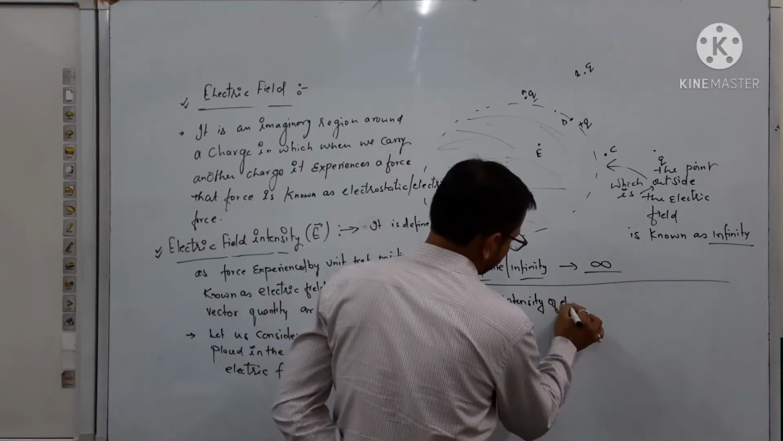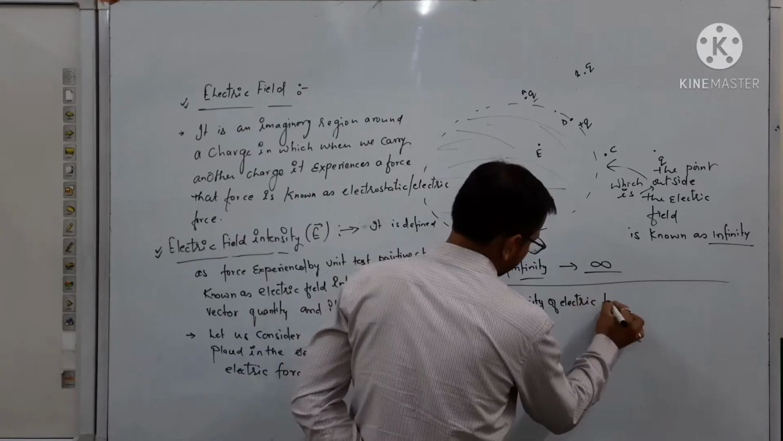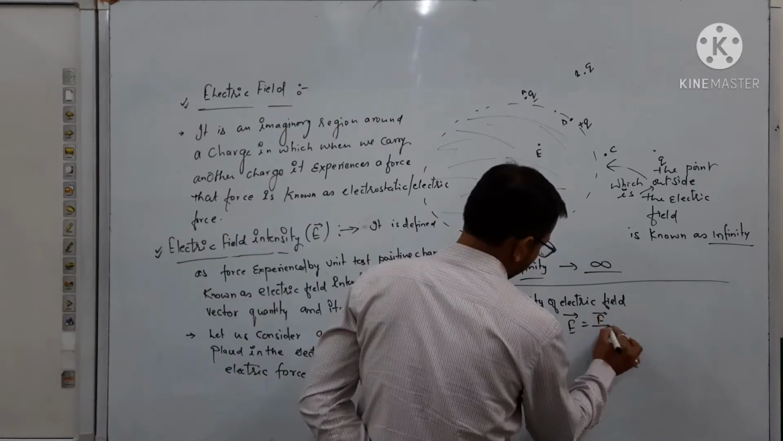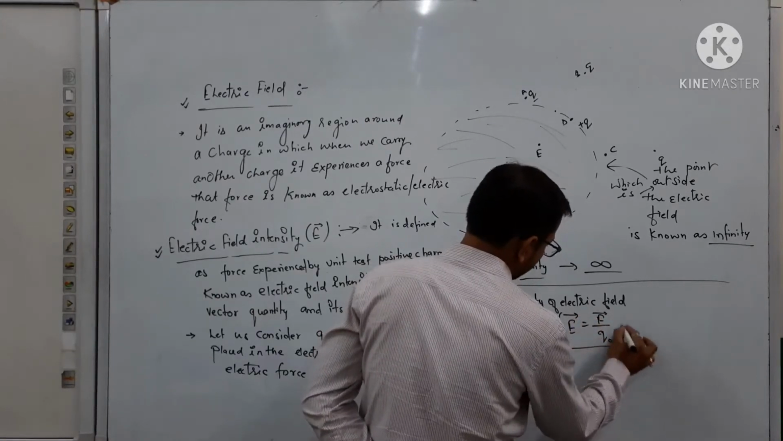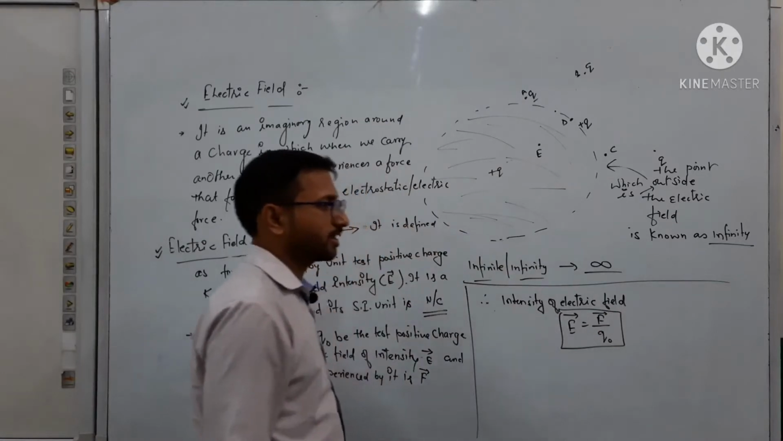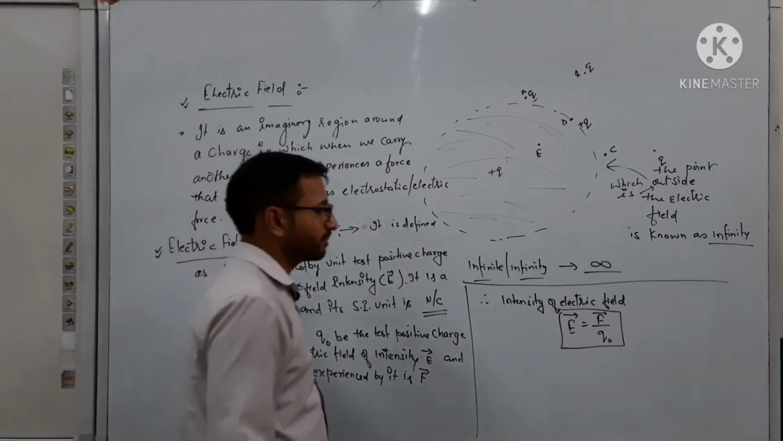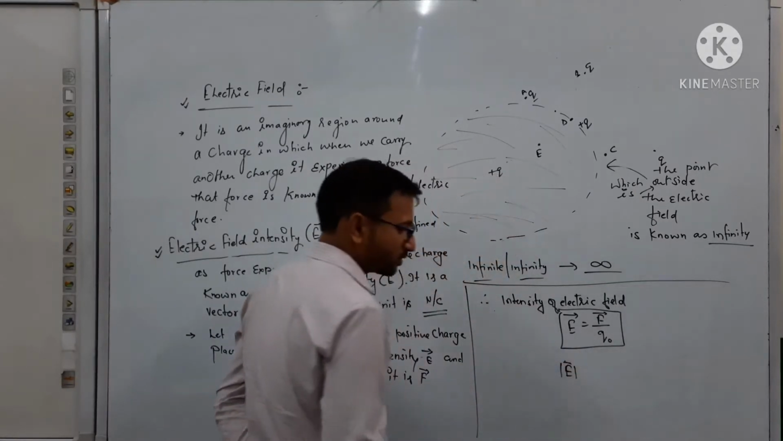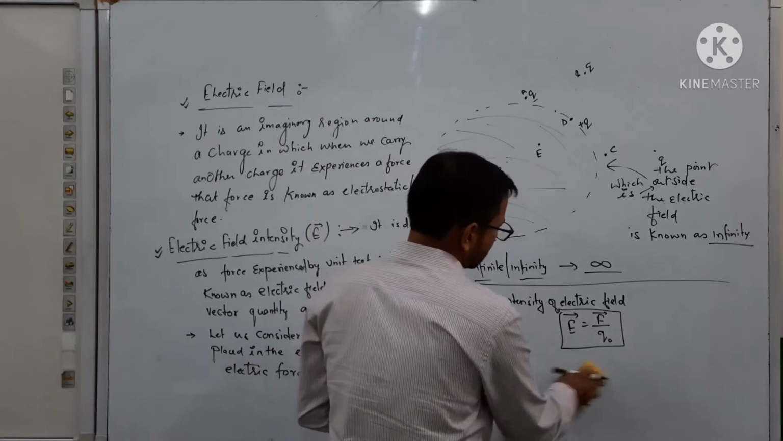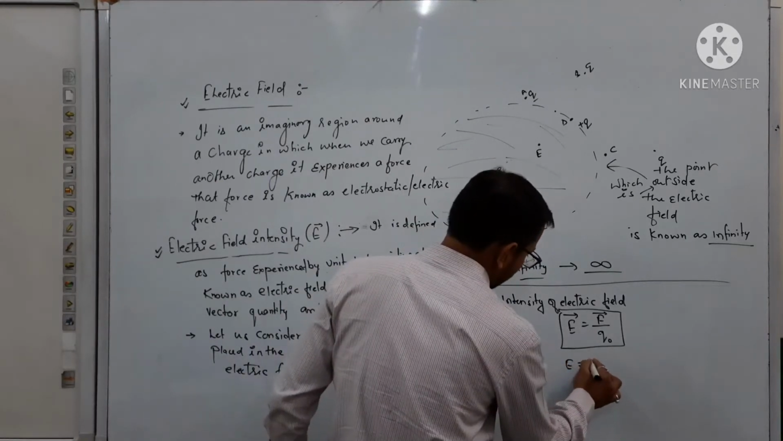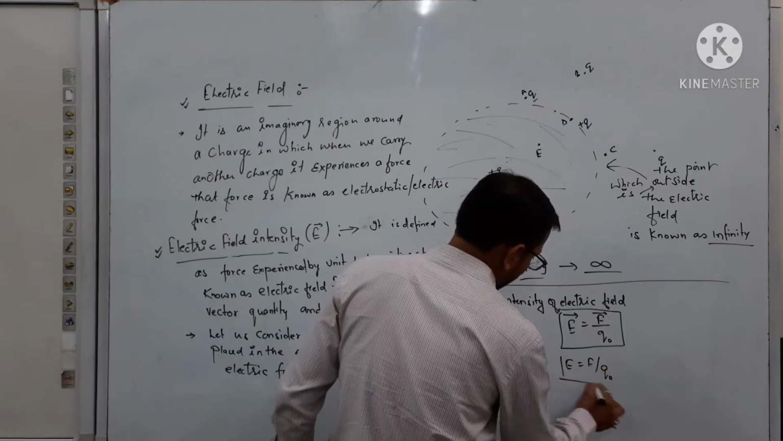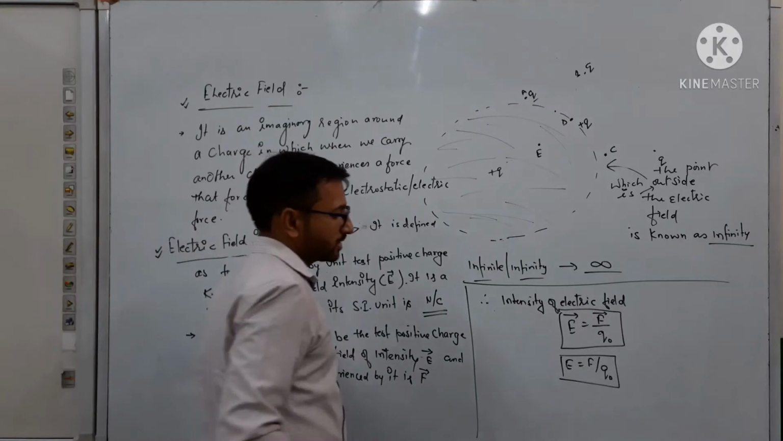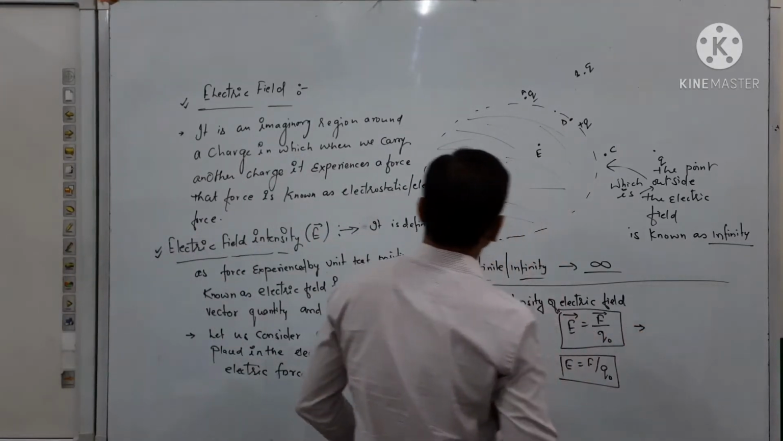Intensity of electric field E vector is equal to F vector over q. Got it? So this is the formula in vector form. If you want to write this formula in magnitude form, you can use either the modulus symbol or directly F over Q. Got it? Now here we are thinking about the direction of electric field, which we can write here as we know that